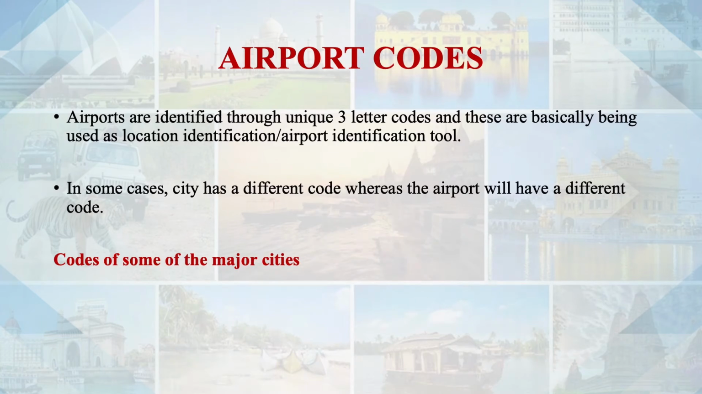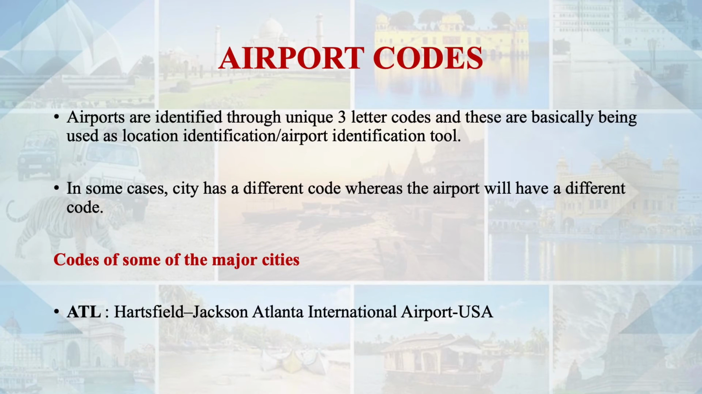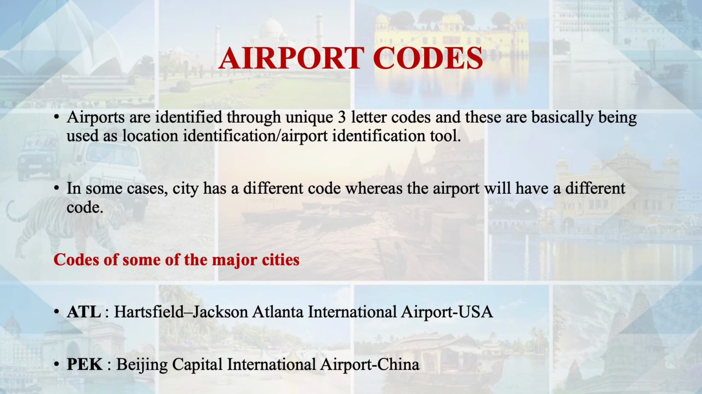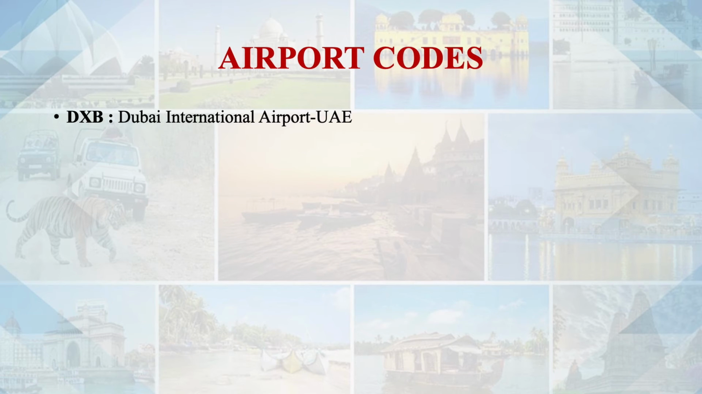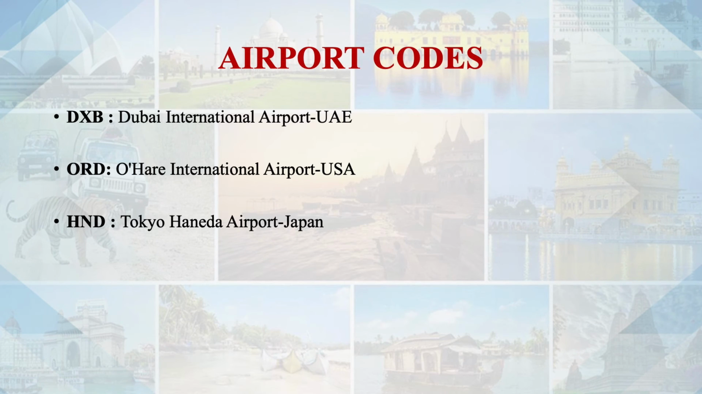For example, for Mumbai Airport, the code is BOM, but the city's name is Mumbai. Earlier, it was Bombay, so the code came from that particular word. The codes of some of the major cities, for example, ATL, that is the airport code of Atlanta International Airport in USA. PEK, Beijing Capital International Airport, China. DXB, Dubai International Airport, UAE. ORD, O'Hare International Airport, USA. HND, Tokyo Haneda Airport, Japan. LHR, London Heathrow Airport, England.